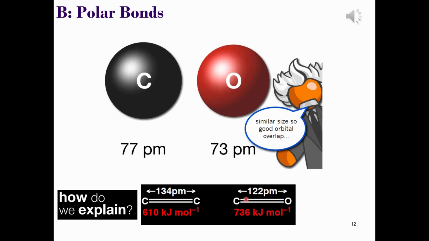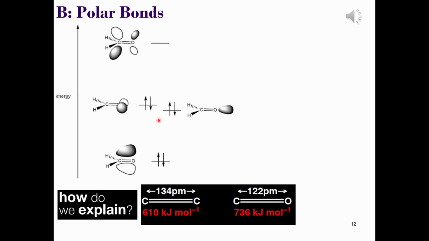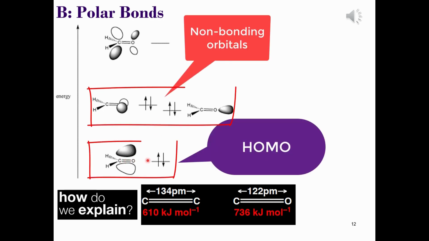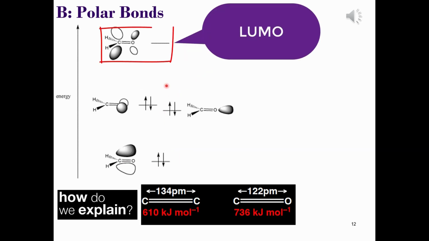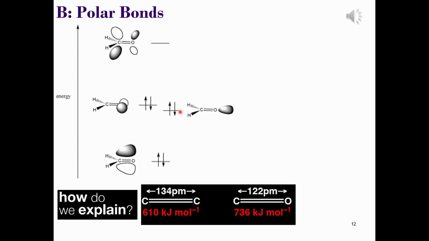So the electronegativity difference here is hugely important. We also need to think about where the electron density is on our reacting atoms. Every molecule has a highest occupied molecular orbital called a HOMO and a lowest unoccupied molecular orbital called a LUMO. The HOMO of one molecule can overlap with the LUMO from a different molecule and form a new orbital that is lower in energy.